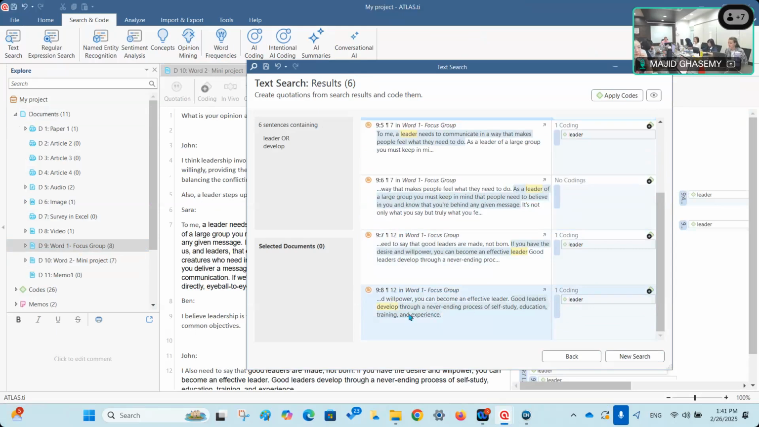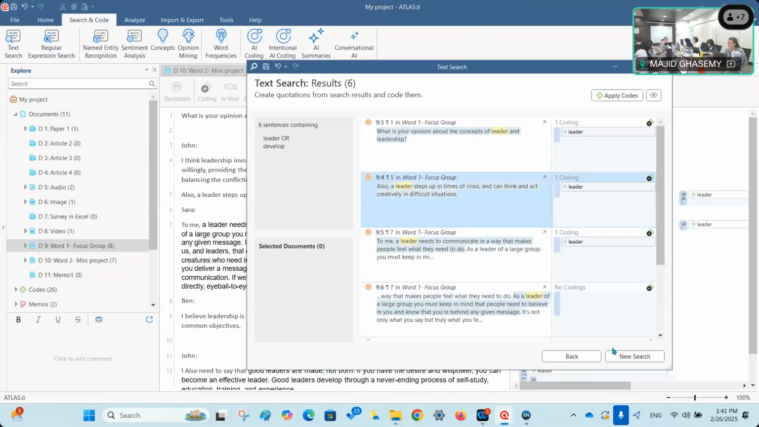Let's look at this one. For example, this one is something that to me, it's not a good quotation. It's not a kind of important sentence. So I just click on this minus sign and remove it. So remember, when you apply codes, it is applied to all of them. Then you can simply check and delete any of those identified quotations from the search result. Is it clear? All right.